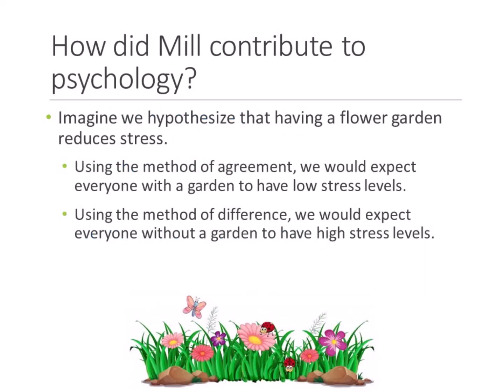Let's look at an example. Imagine we predict that having a flower garden will reduce stress. Using the method of agreement, we would expect everyone, or nearly everyone, who has a garden to have low levels of stress. Using the method of difference, we would expect everyone, or nearly everyone, without a garden to have high levels of stress. So it's that idea that when the garden is not present, the outcome, low levels, is also not present. So in the absence of a garden, a human would have high levels of stress.